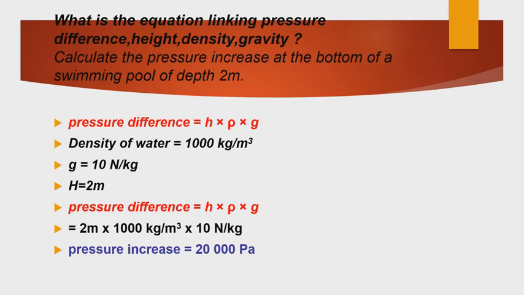Calculate the pressure increase at the bottom of a swimming pool of depth 2 meters. Density of water is 1000 kilograms per meter cube, gravity is 10 Newton per kilogram. The relation is pressure difference equals H rho G. So 2 meters times 1000 times 10 gives 20 kilopascal.